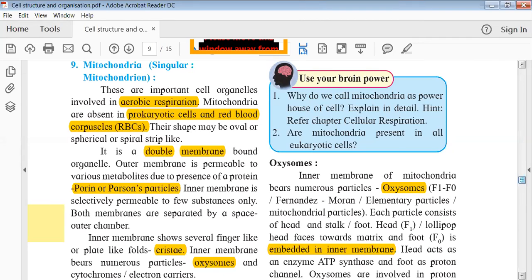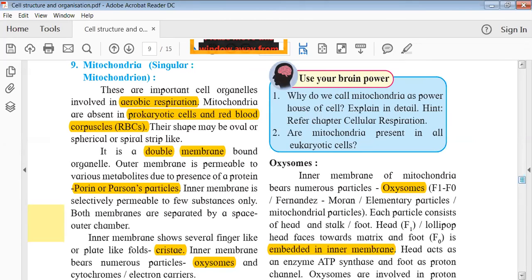So all the organelles we have studied so far were membrane bound, but the mitochondria is double membrane bound. So it has a double layer, and each layer has a different function. The outer membrane is permeable and the inner membrane is selectively permeable. The outer membrane is very tightly present. It's not a very loose kind of structure.